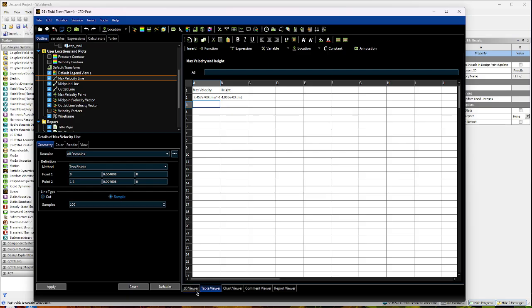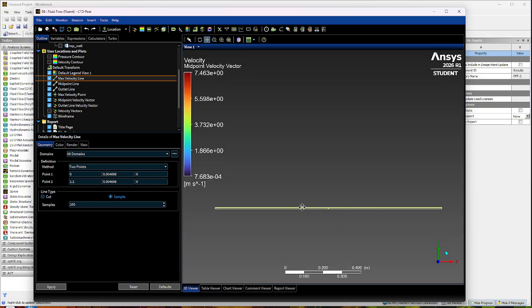now we got to do our charts. Click chart, and we're going to do a midpoint versus outlet velocities.